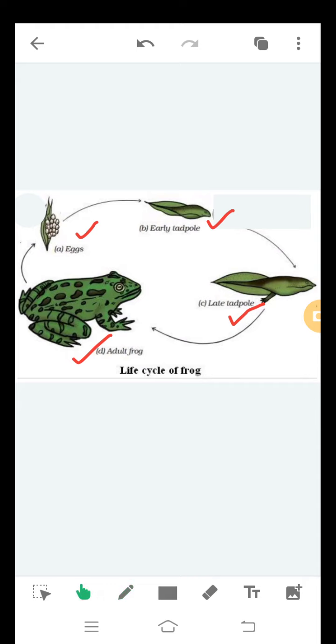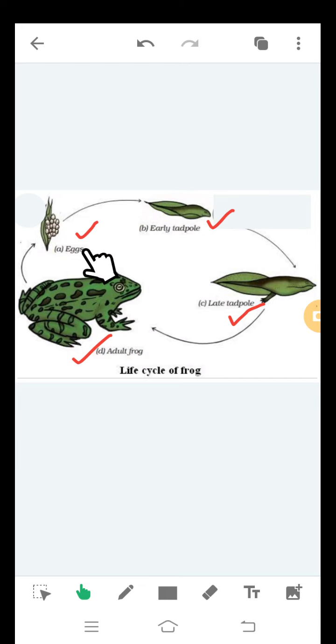Now if we compare the features of this animal at different stages of life cycle, we will see that they all look very different from each other. If we see the early tadpole and the adult frog, there are no similarities. They look very different from each other.